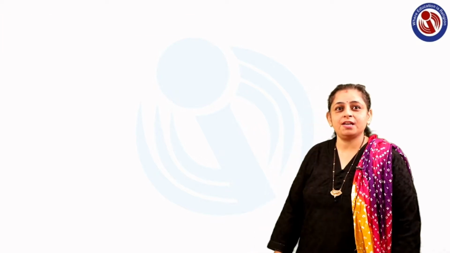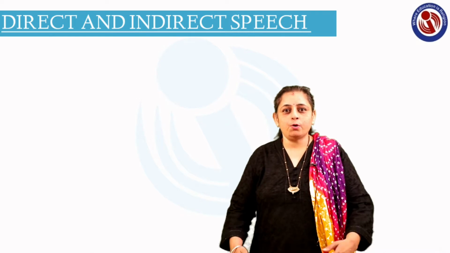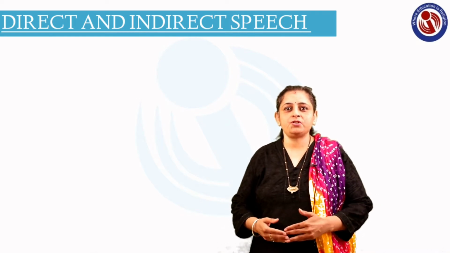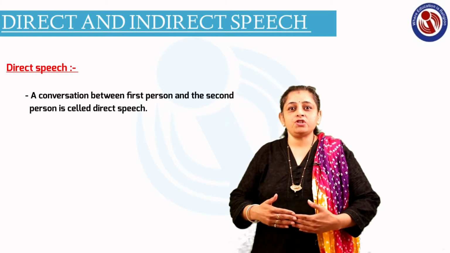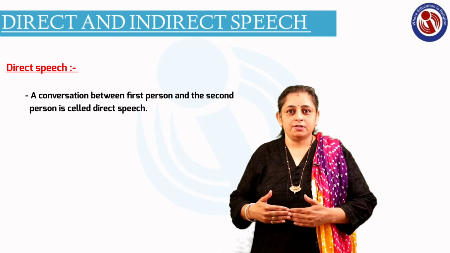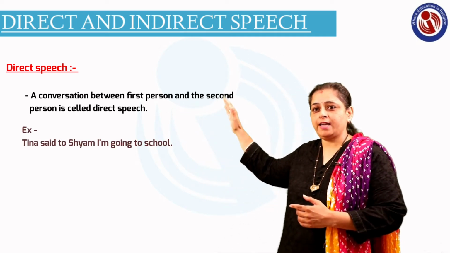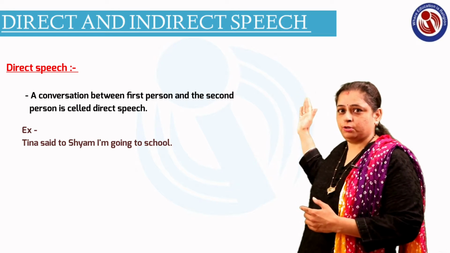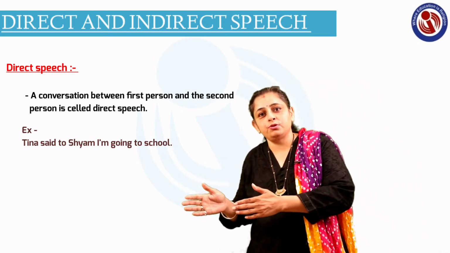So here we are going to start with the new topic of grammar, that is direct and indirect speech, which is also known as reported speech. Now what is direct speech, what is indirect speech, that we are going to learn first. Direct speech means the conversation between the first person and second person is called direct speech. Suppose example that Tina said to Shyam, I am going to school. So here Tina is directly talking to Shyam and she is saying that she is going to school.